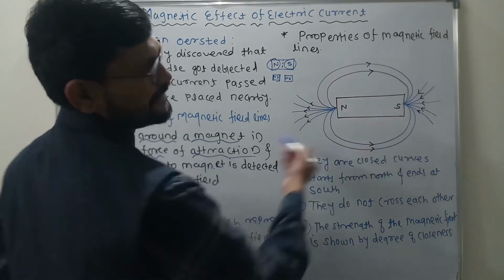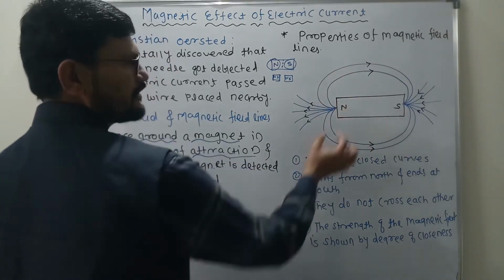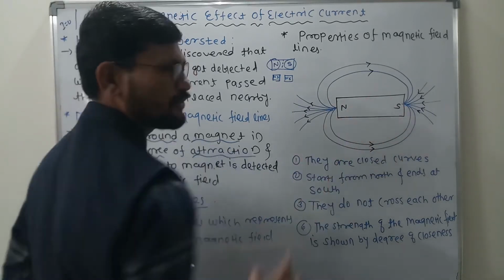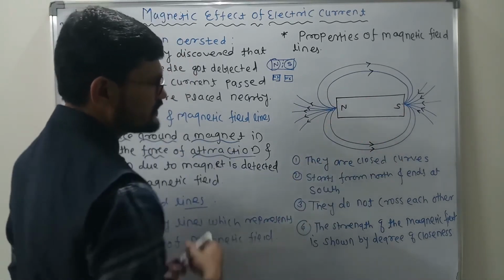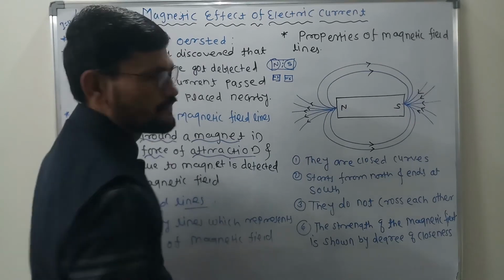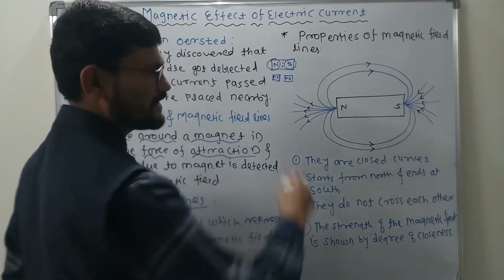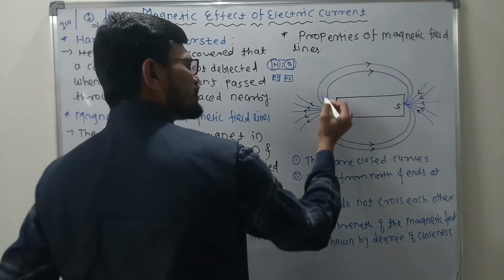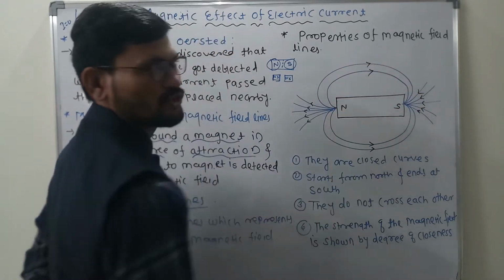Clear? This is what it looks like. This is the bar magnet, with the north pole of the bar magnet and the south pole of the bar magnet. As you can see, these are called the magnetic field lines. They are completely imaginary. They originate from the north pole and end at the south pole.